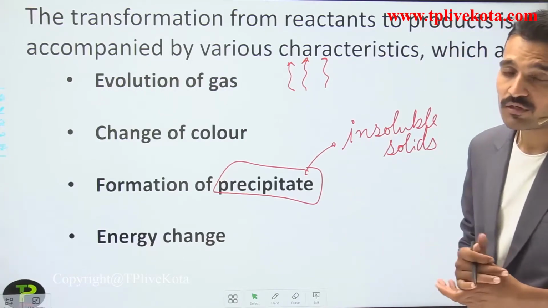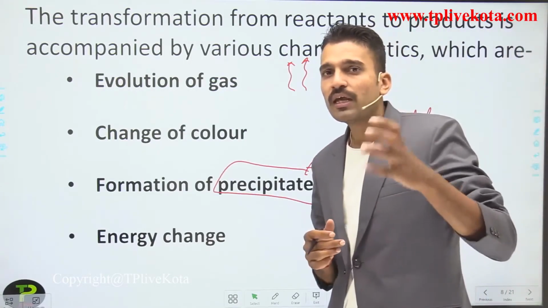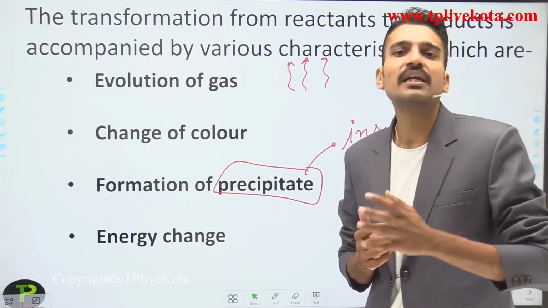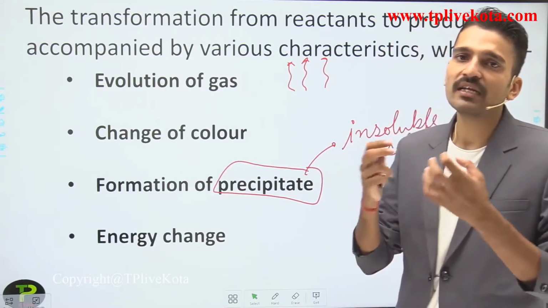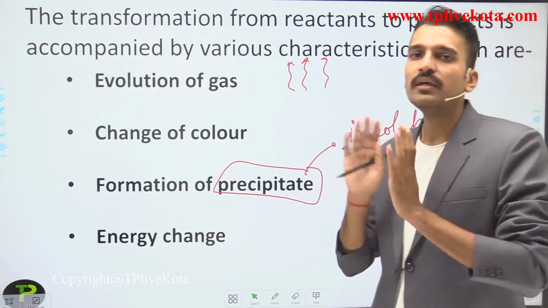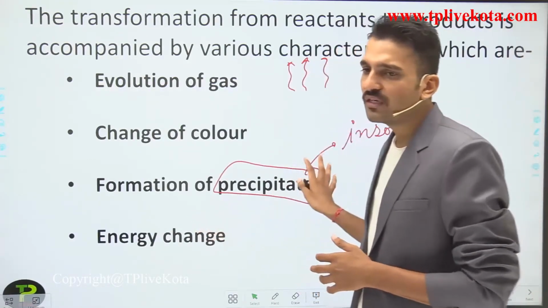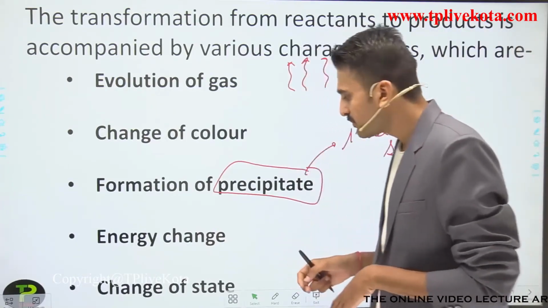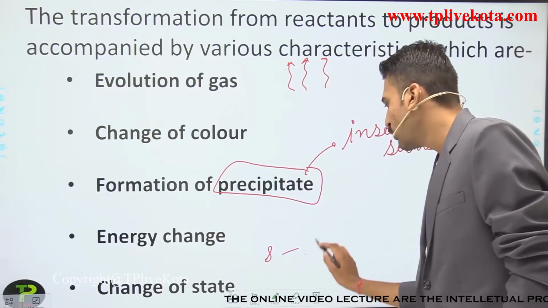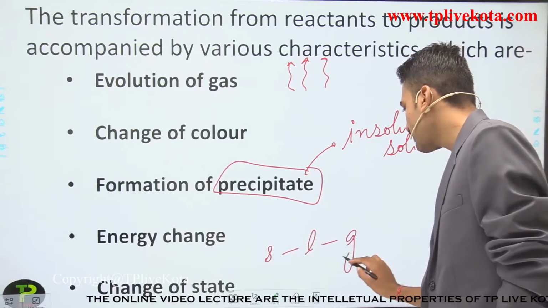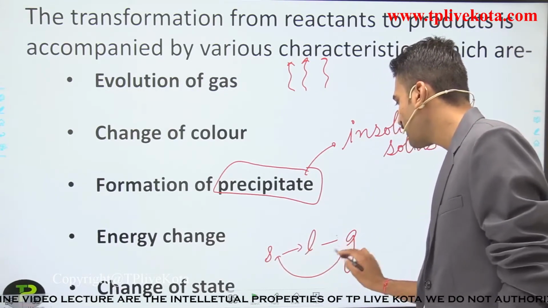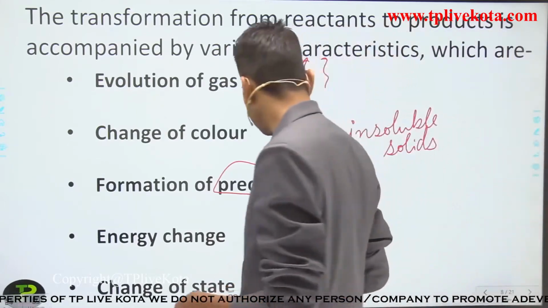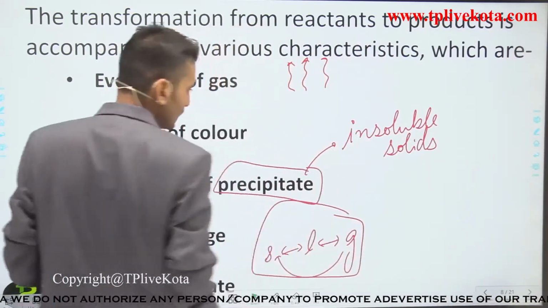The next is the energy change. For carrying out any chemical reaction, what is necessary? A change in energy will be necessary. Either the energy is absorbed or the energy will be released. This we are going to study in the coming slides. And the next is the change of state, either from solid to liquid to gas, or like this. So there must be a change of state.